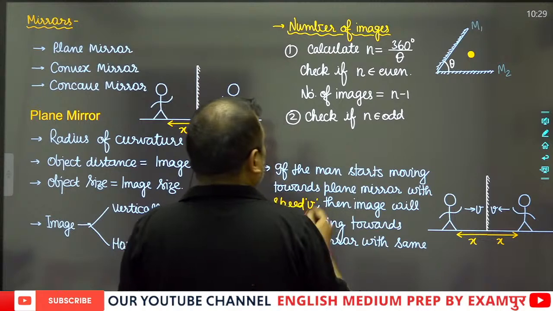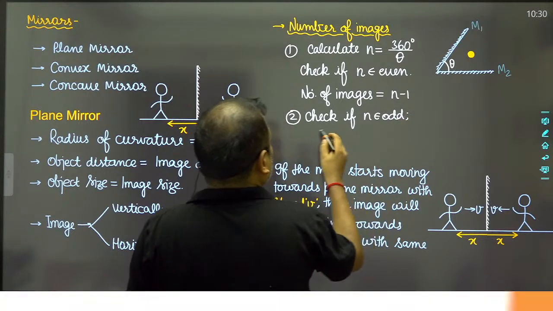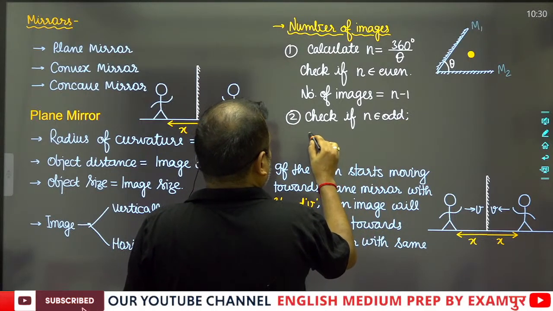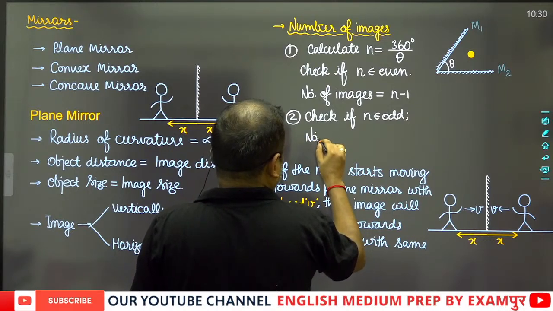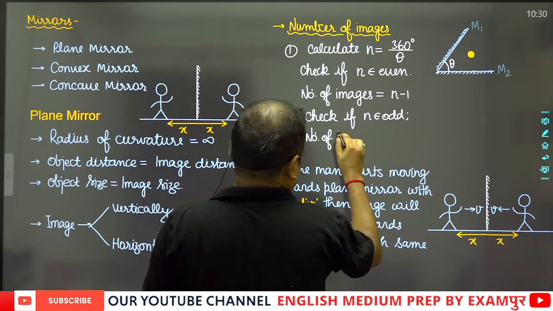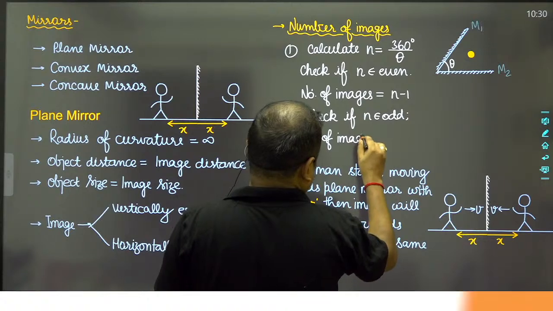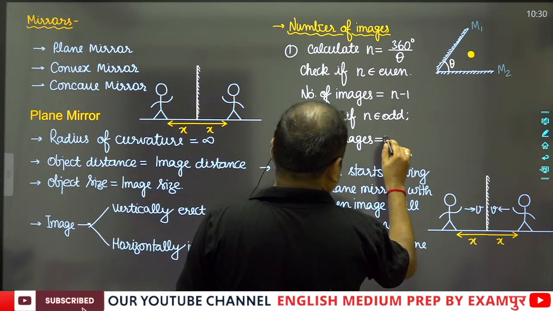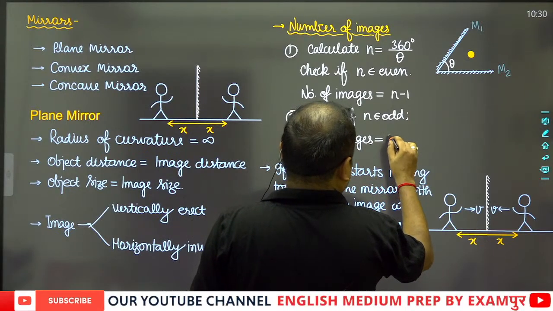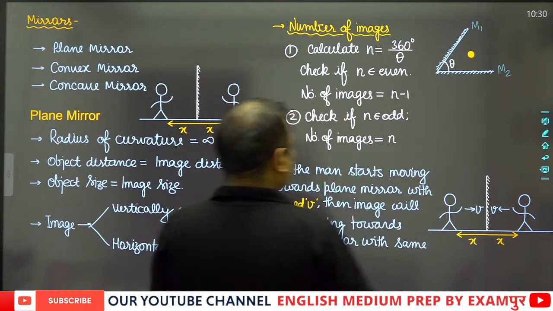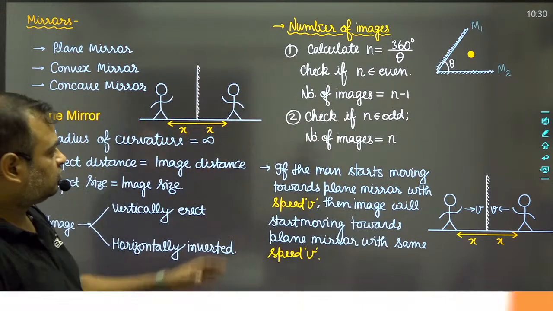Then the number of images will also be equal to n.